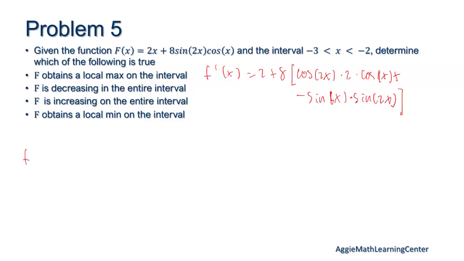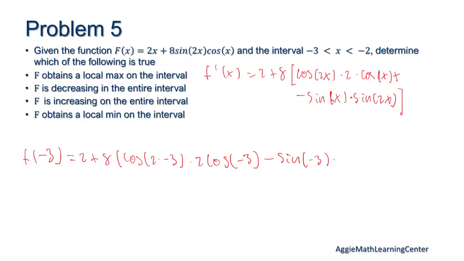So anyways, we're going to test this at -3. We're going to get 2 plus 8 times cosine of 2 times -3 times 2. I should have simplified this before I started writing. Well, cosine of -3 minus sine of -3 times sine of 2 times -3.